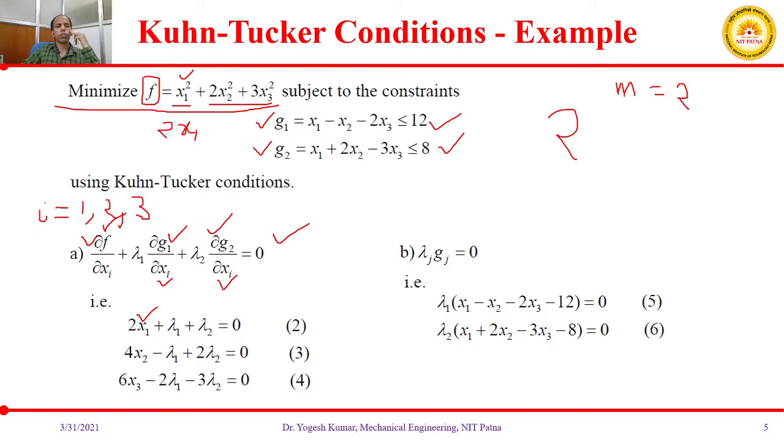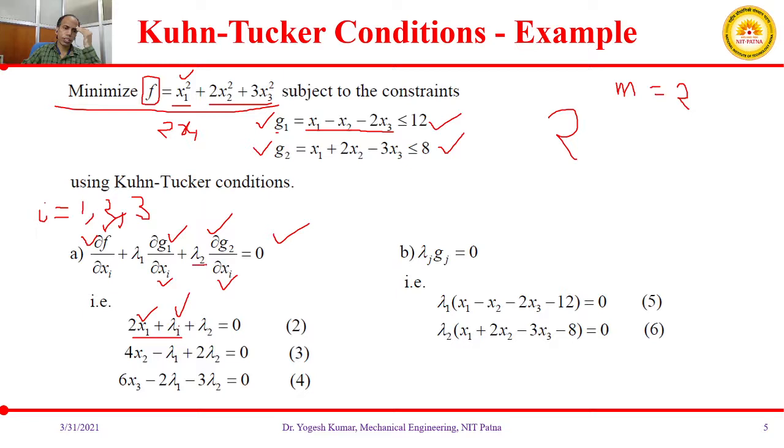If we take the partial derivative of g1, that is g1 equal to x1 minus x2 minus 2x3, with respect to x1, this will be 1. So this is lambda 1 into 1. These two terms we have calculated.